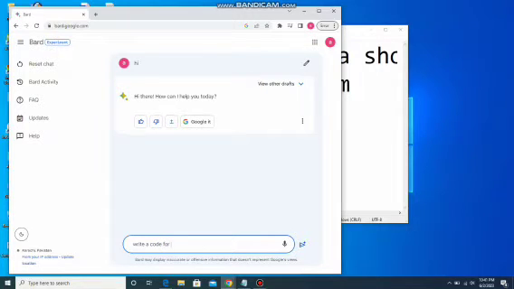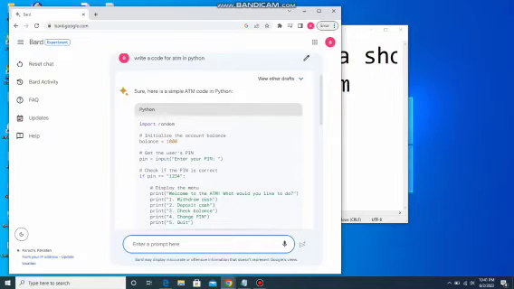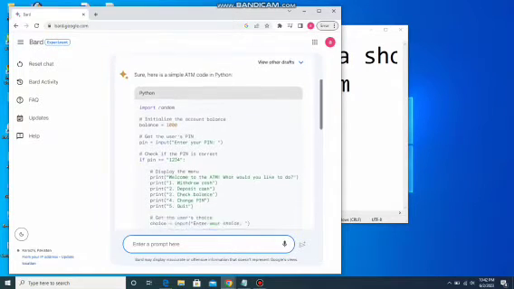So it will show a full code of Python programming for an ATM project. So now we are writing here and sending it, and it will process.